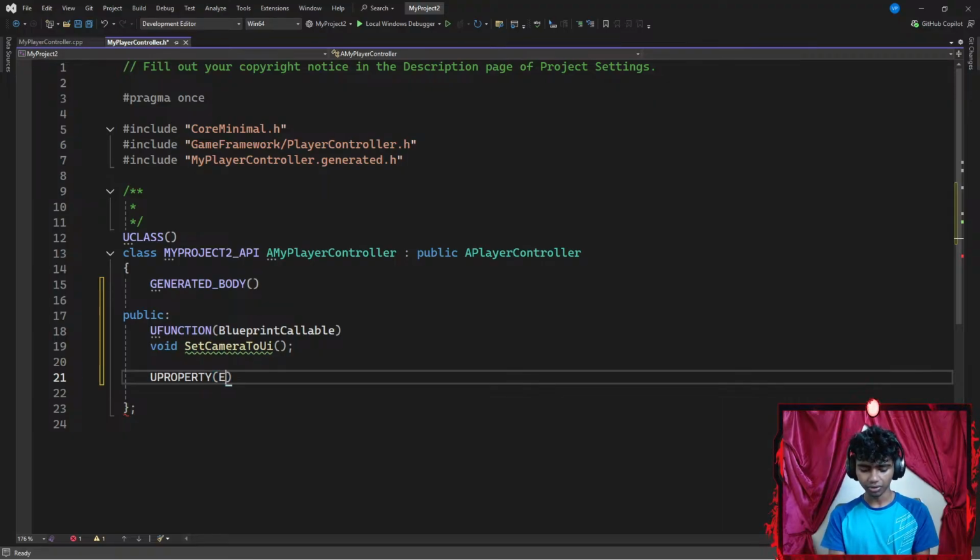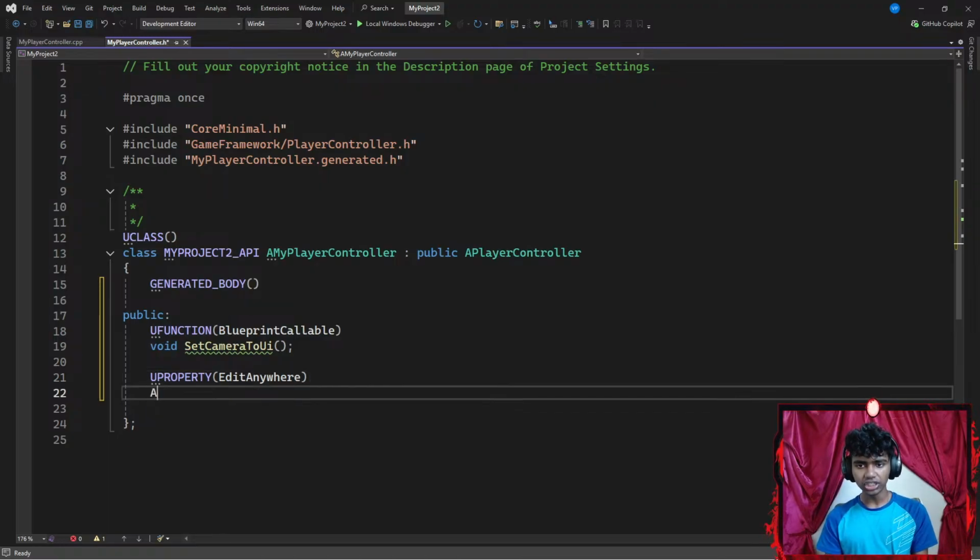This is something new. I've used visible anywhere, but I've never used edit anywhere. I gotta check what that means. And then I create a camera actor, which is going to be represented by something like a UI camera. Then I go ahead and end this with a semicolon. I'm assuming I create a whole camera up here. And that's pretty much it.